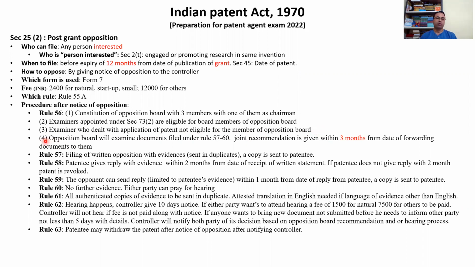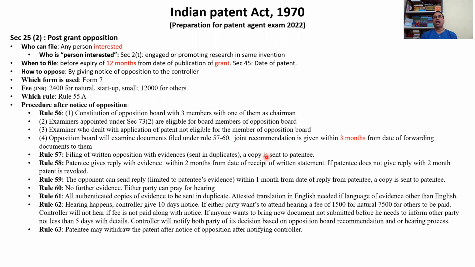Okay. The opposition board will examine documents filed under rule 57 to 60. These are the rules. We will read again. The board will examine all the documents that are filed, and they will give the joint recommendation within 3 months from the date of forwarding the documents to them. So when they receive the documents, they take a 3 month time period, and they will give their joint recommendation as a complete 3 member board.